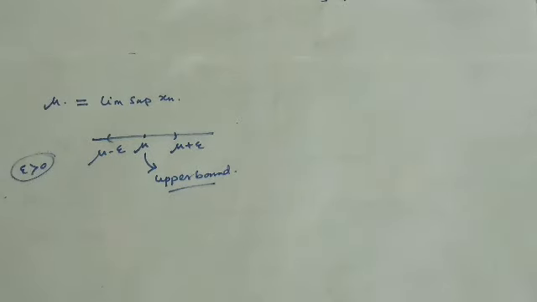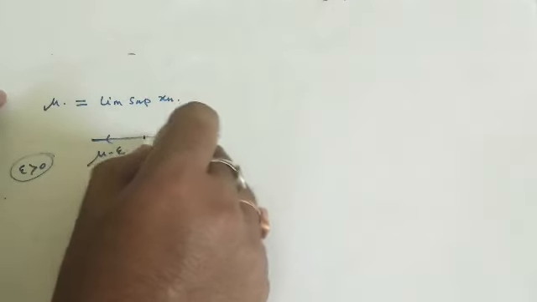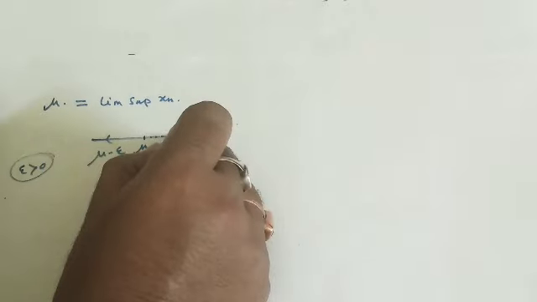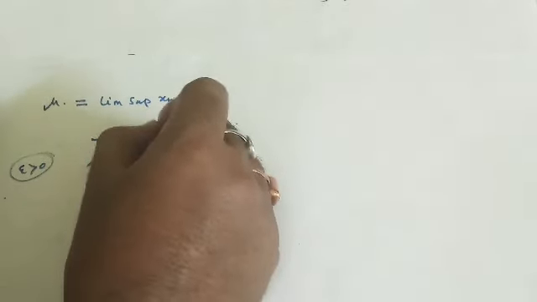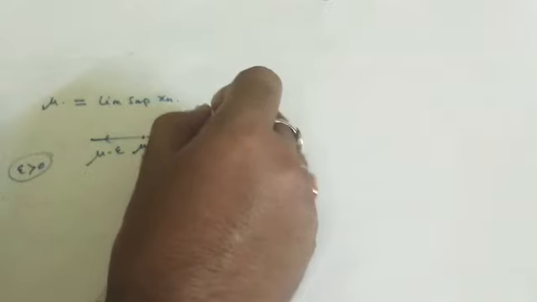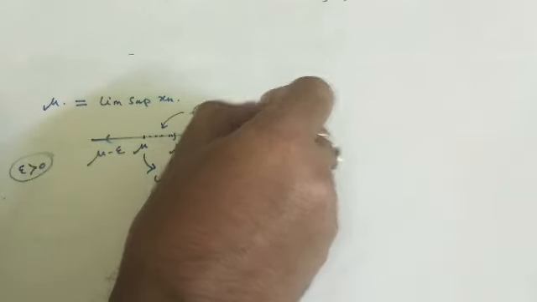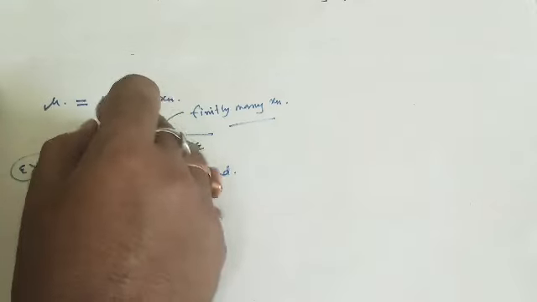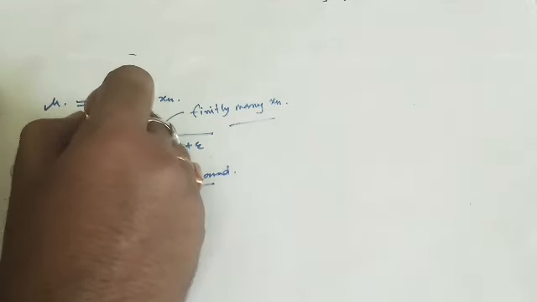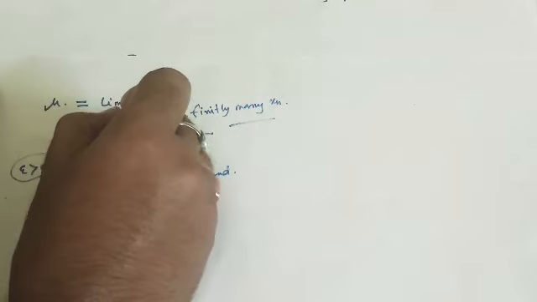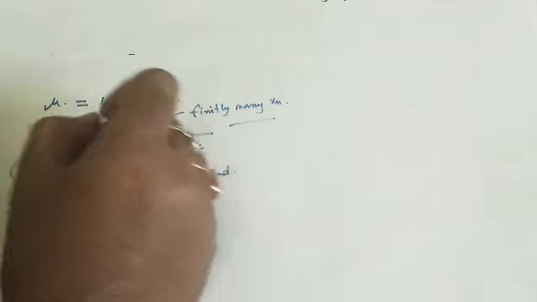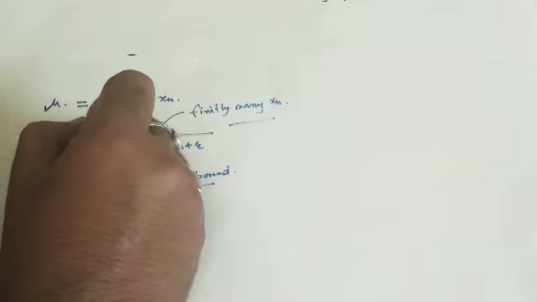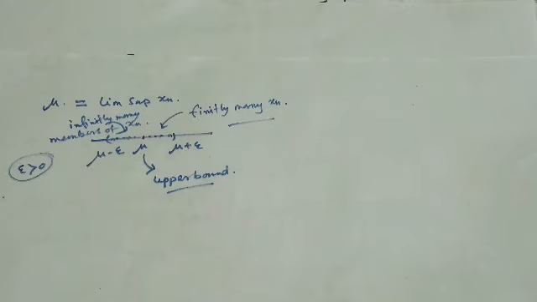That means from mu to mu plus epsilon, in this region only finitely many xn's are there, correct? And in this region infinitely many members of xn are there, correct?